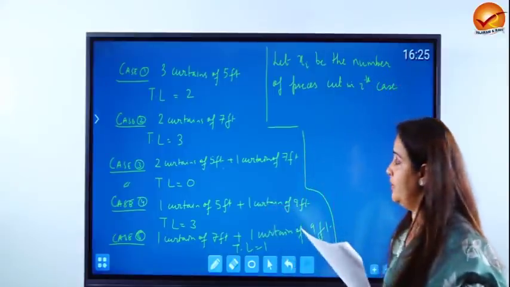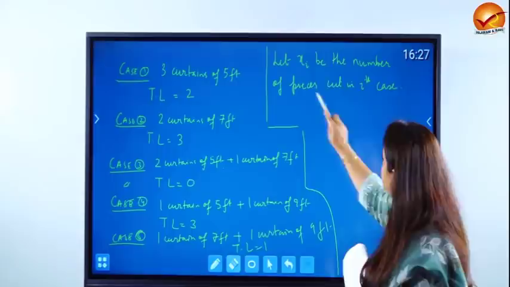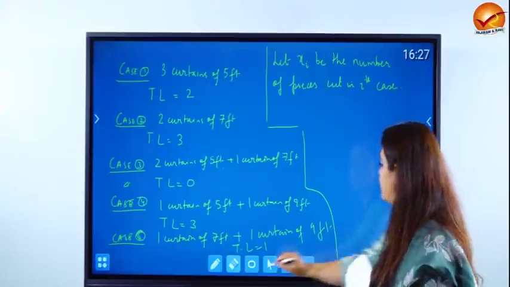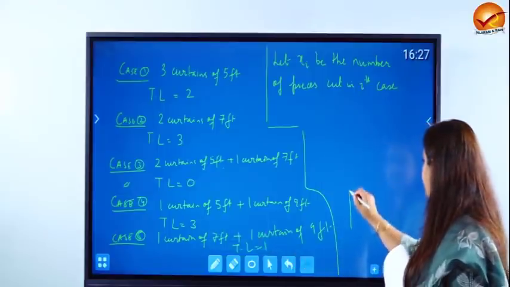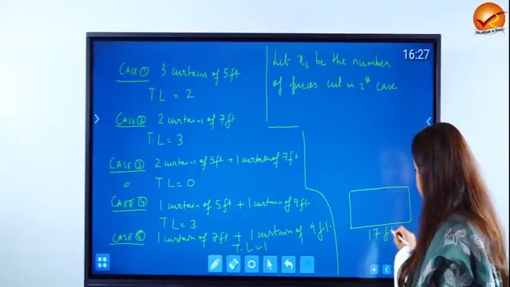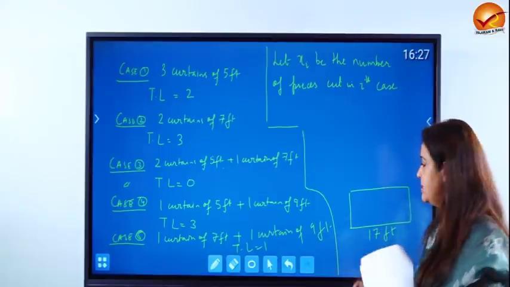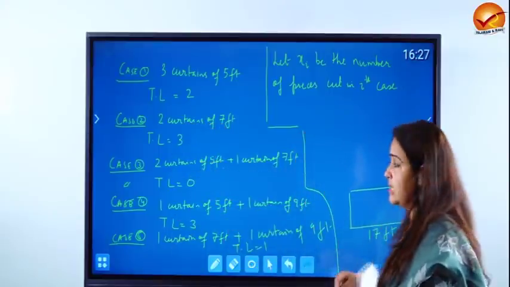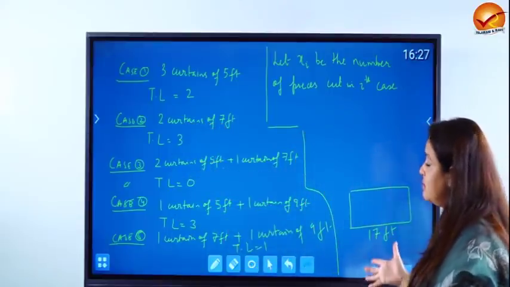Please understand once more. So let xi be the number of pieces cut in the ith case. So please remember that each piece was 17 feet in length and there were many such pieces. Each piece can be cut in any one of these 5 cases. So there are many pieces and many curtains required.